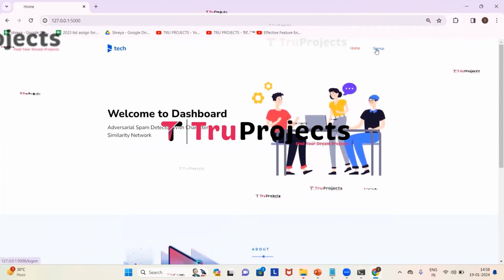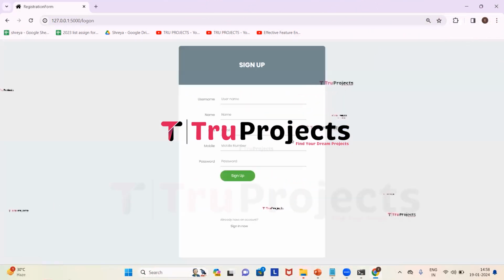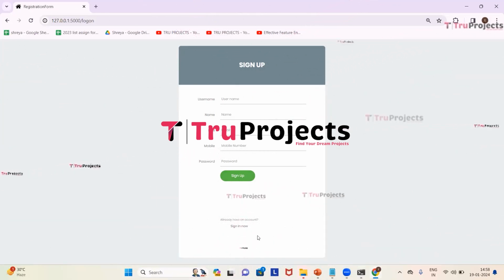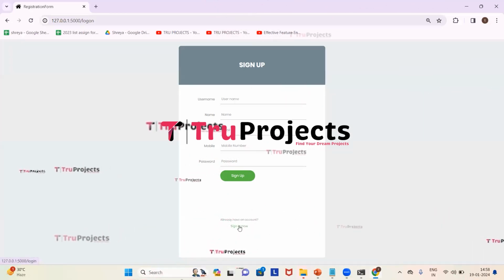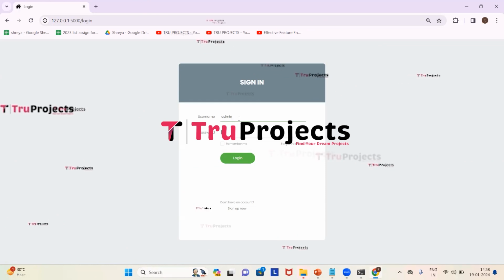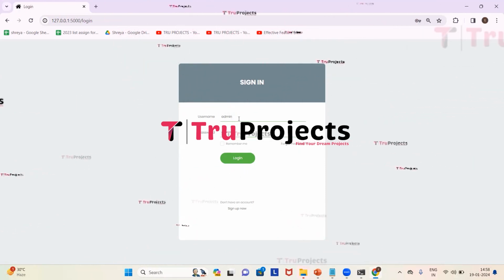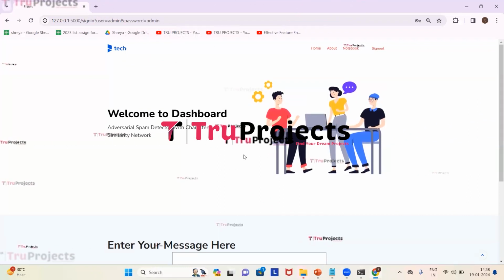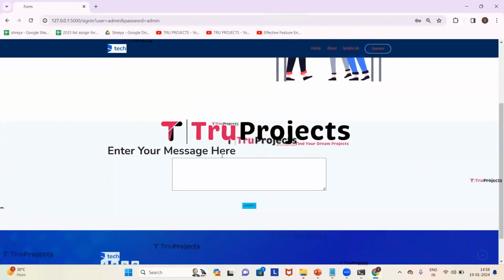Here we can see a sign up link. First, we need to sign up, so click on it. Here we need to enter all sign up details if you are signing up newly. I have already signed up and have an account in it, so we will directly sign in. For that, click on sign in now. Here we need to provide our username and the password to log in. So I'm giving my username and the password. Now we need to click on login. We have logged in successfully and we are redirected to the prediction page.